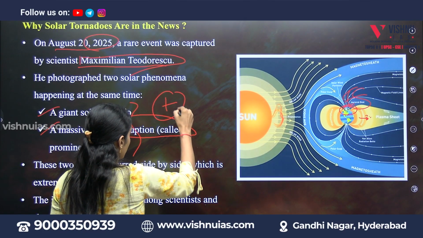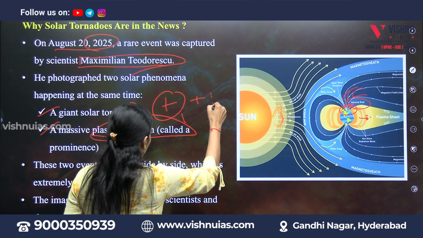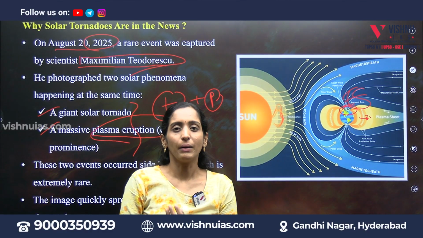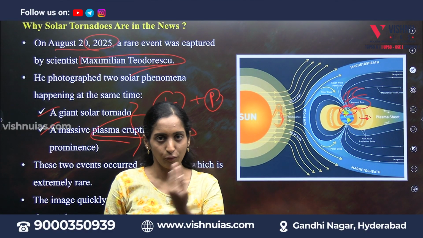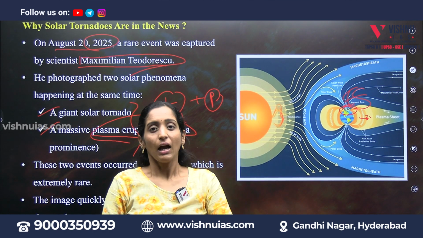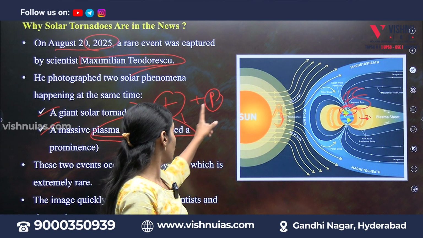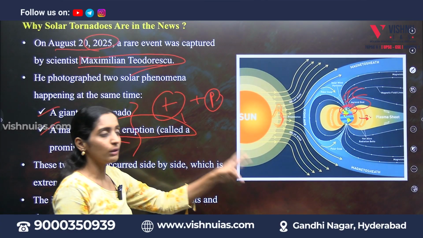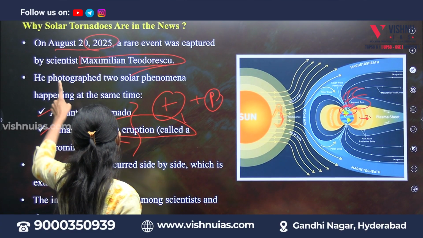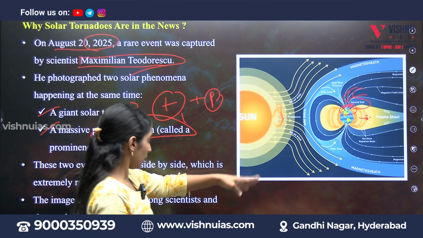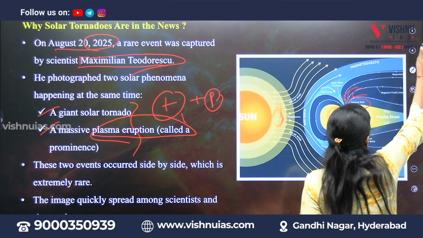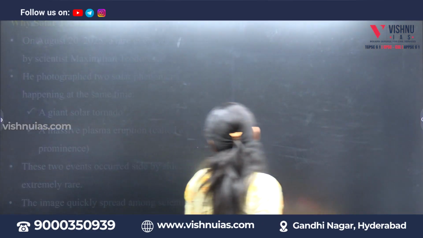Tornado is the first event. The next one is plasma eruption. A tornado is nothing but a big centripetal force, and along with that a centrifugal force causes expulsion of plasma. Together these two events happened on August 28th, and this image you can see is an imaginary image.